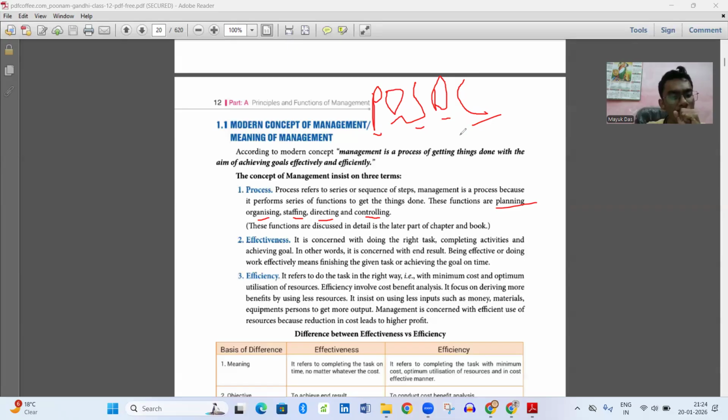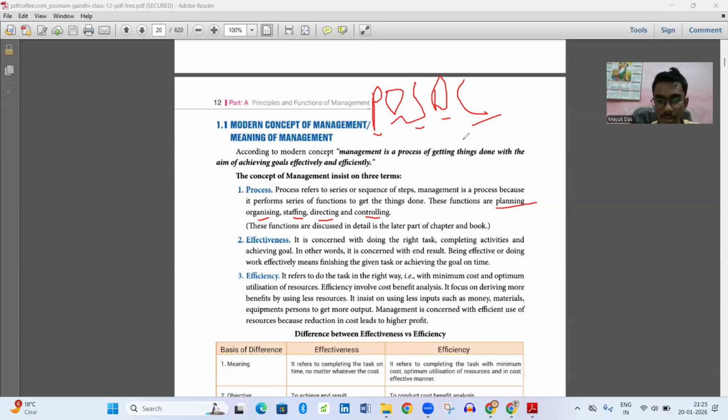To make this function successful, a series of steps are there. First of all comes planning. Under planning, what can be the things? Where this function has to take place, whether in the school campus itself or in some celebration hall or function hall, and what sort of program will be conducted, whether dance, music, singing. These things come under planning.